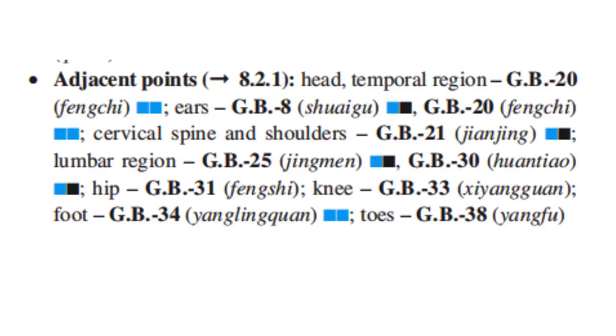For the adjacent points, for the head and temporal region, we have GB20. For the ears, GB8 and GB20. For the cervical spine and shoulders, we have GB21. For the lumbar region, we have GB25 and GB30. And for the hip, we have GB31. For the knee, GB33. For the foot, GB34. And for the toes, GB38.